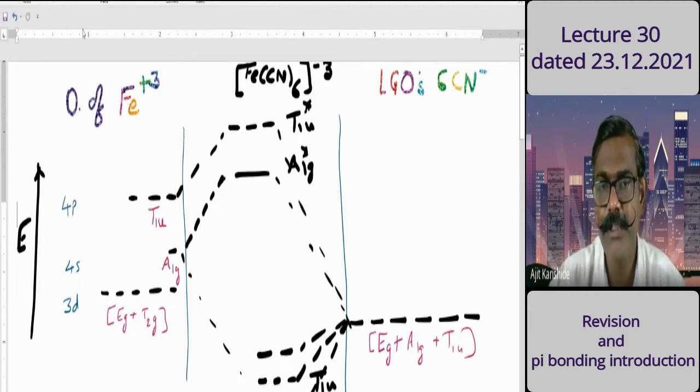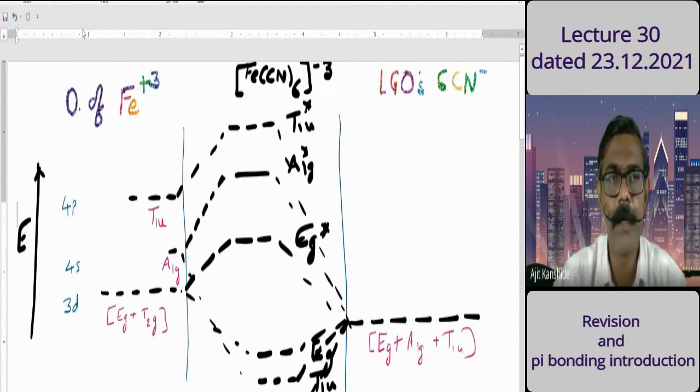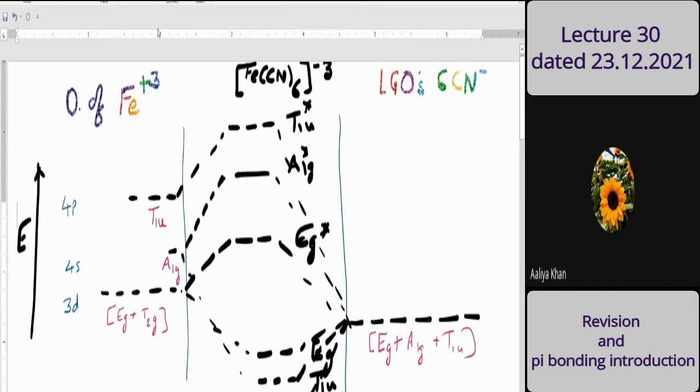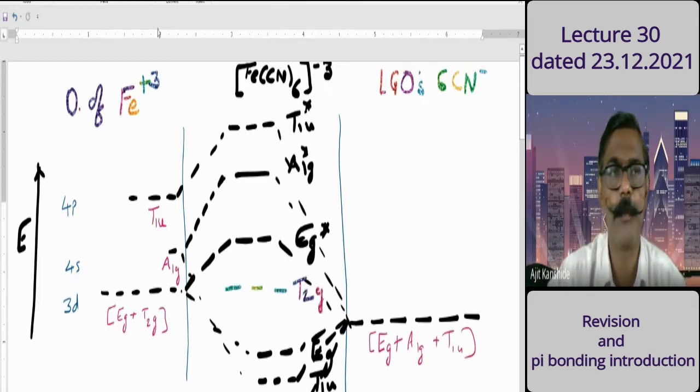After t1u, the next orbital is eg, with 2 orbitals, and its antibonding counterpart is the eg asterisk orbital. Now the orbital which is non-bonding is t2g, with 3 lines.